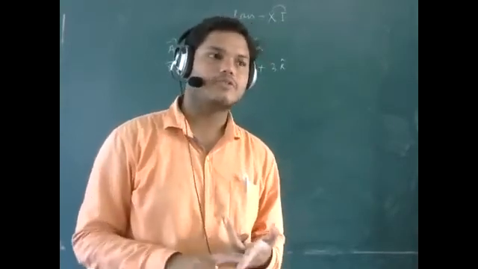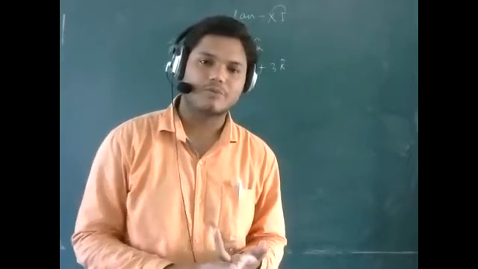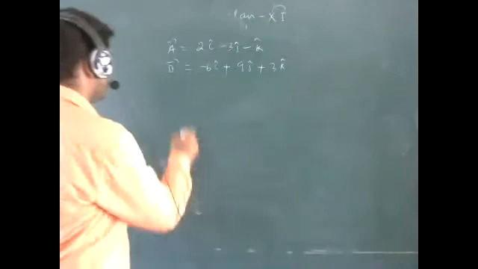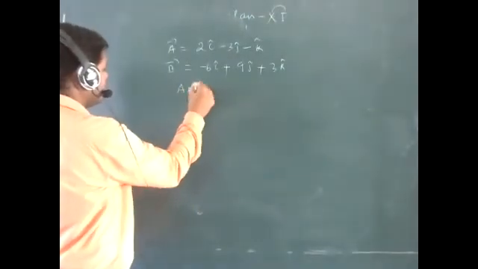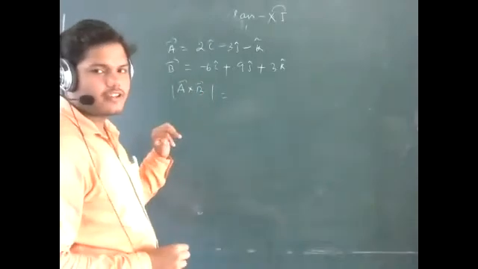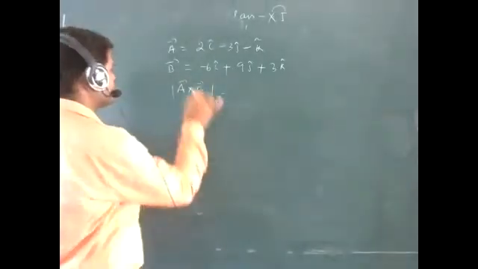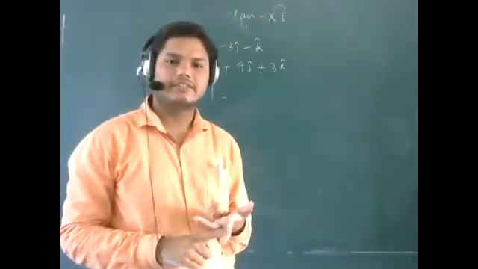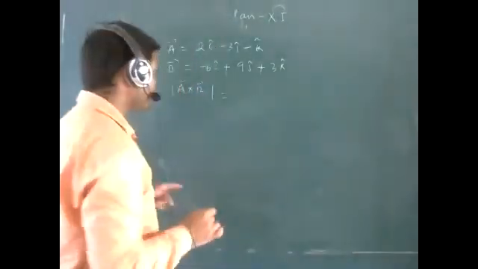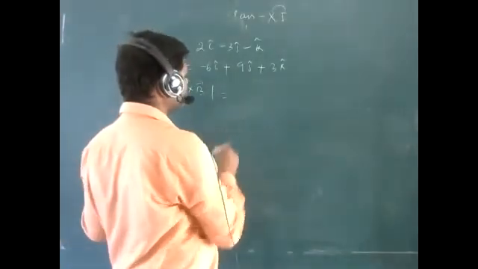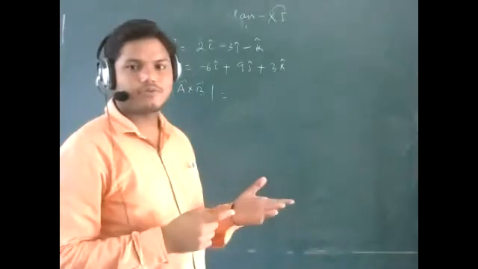So first of all, you have to find out A cross B. If the value of A cross B is 0, that means you have to conclude that this A vector and B vector are parallel to each other. Got it? So first of all, you have to find out A cross B. What is the formula? What is the procedure that we have to follow?